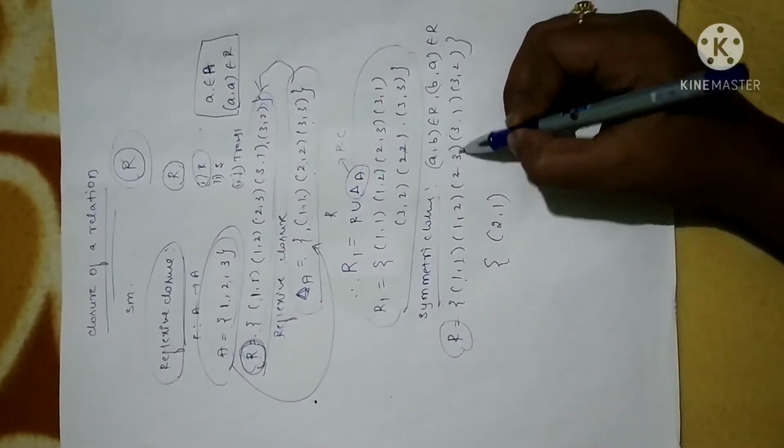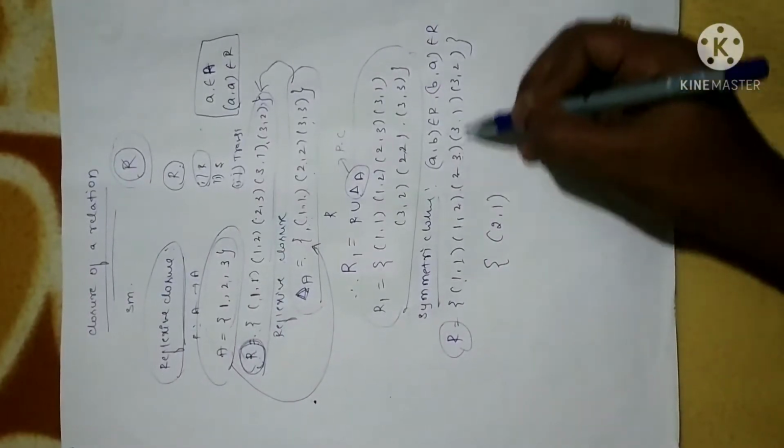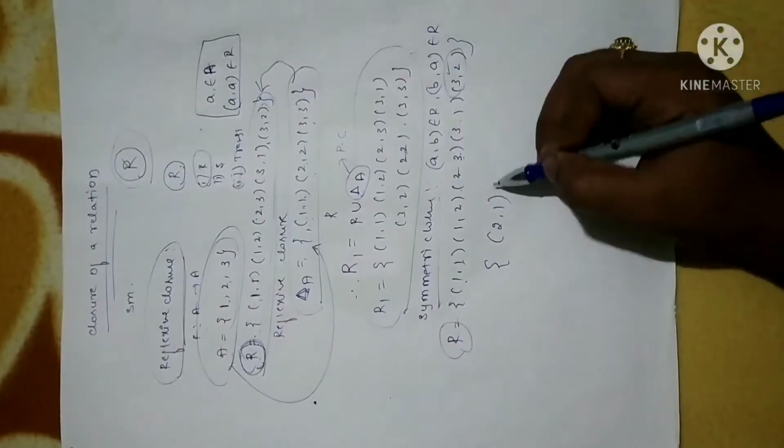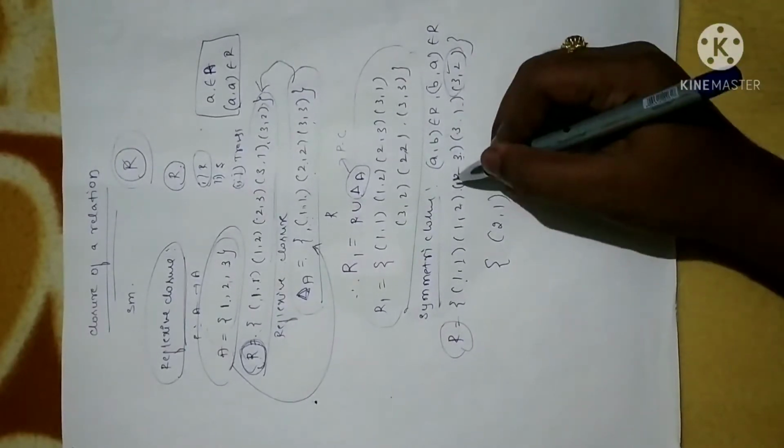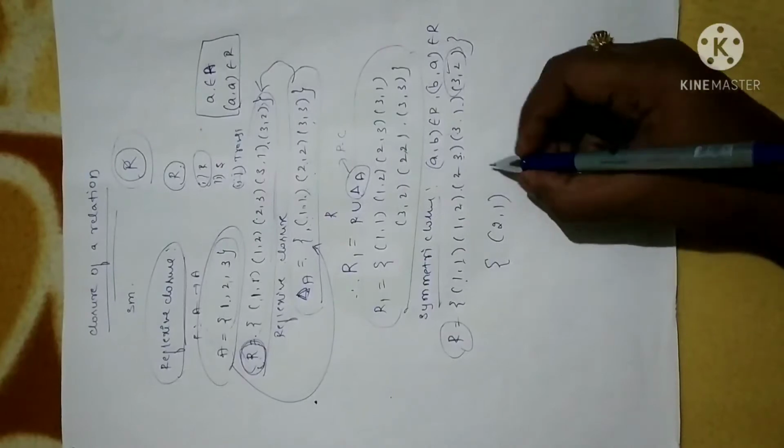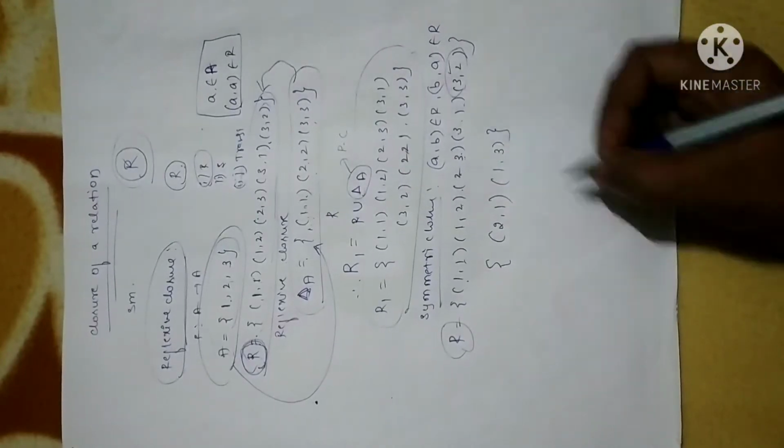Next, (2,3) is there. So as per the symmetric definition, (3,2) should be there. Here it is, so no need to add (3,2). Now (3,1) is there, so (1,3) should be there. But (1,3) is not in this relation. I have to add the element (1,3).